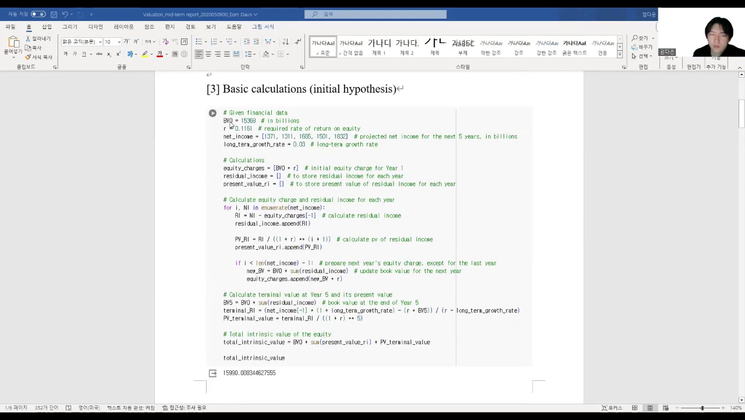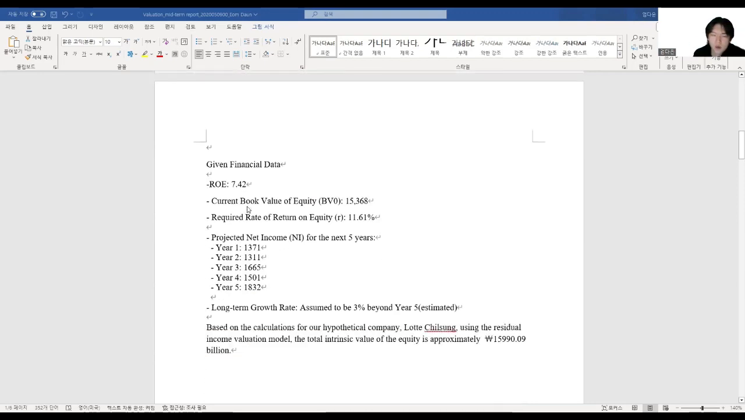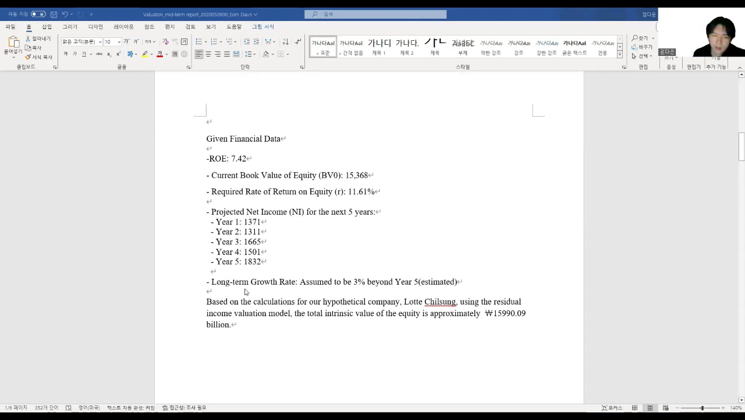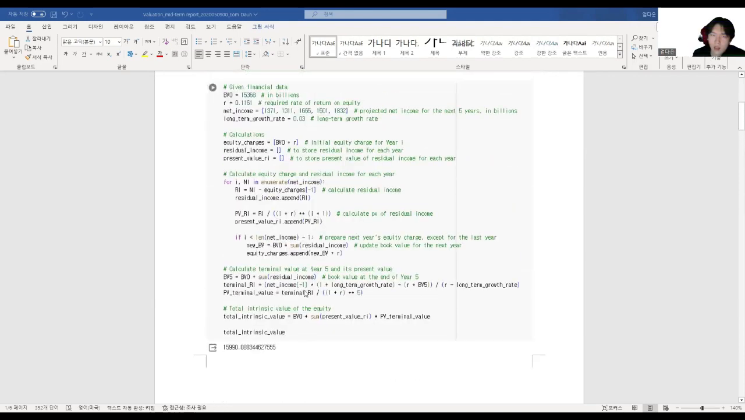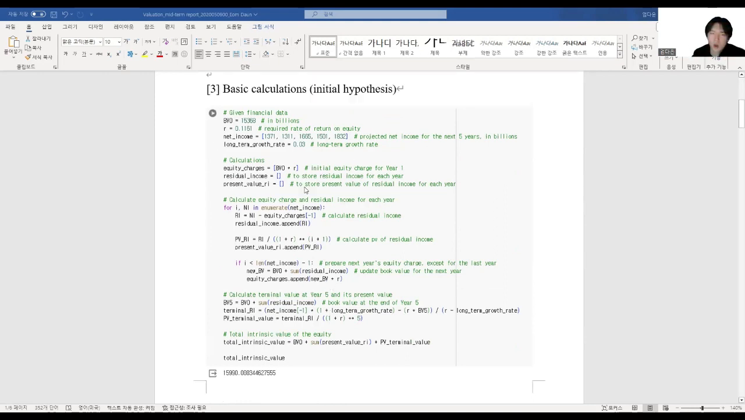There is some given financial data. As you can see here, there's the ROE, the current book value of equity, the required rate of return on equity, the projected net incomes for the next 5 years, and the long-term growth rate. At this time, I didn't use Bloomberg. I didn't know how to use Bloomberg, so for most of the data here, I used Naver Page and Googled some of the rates.